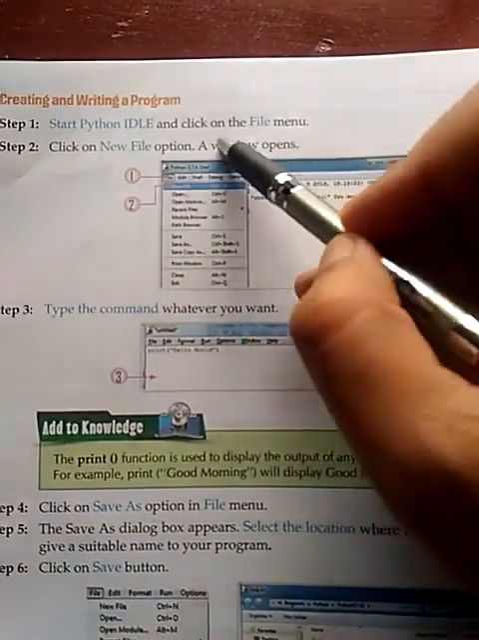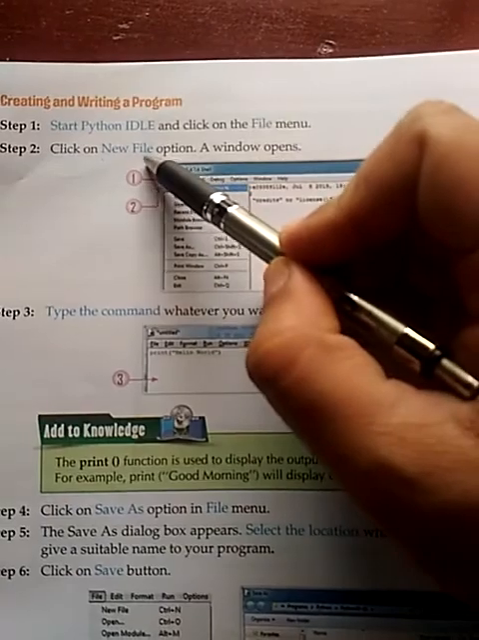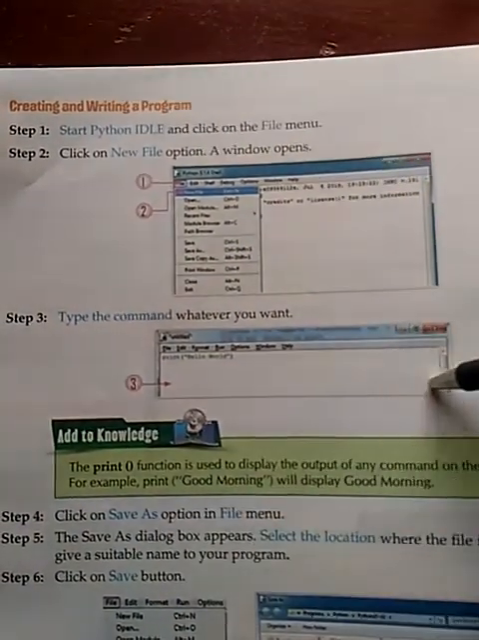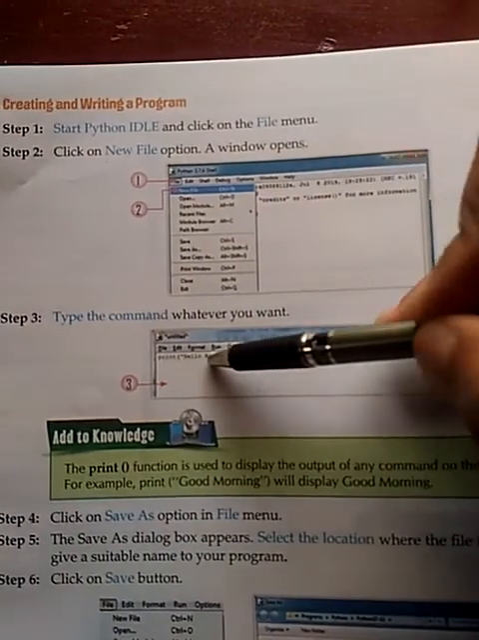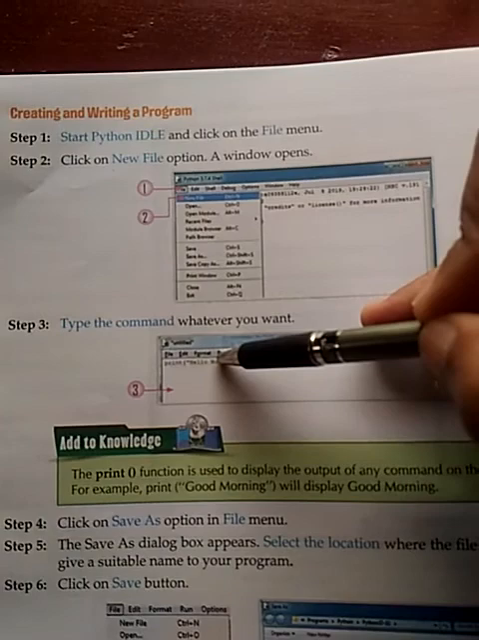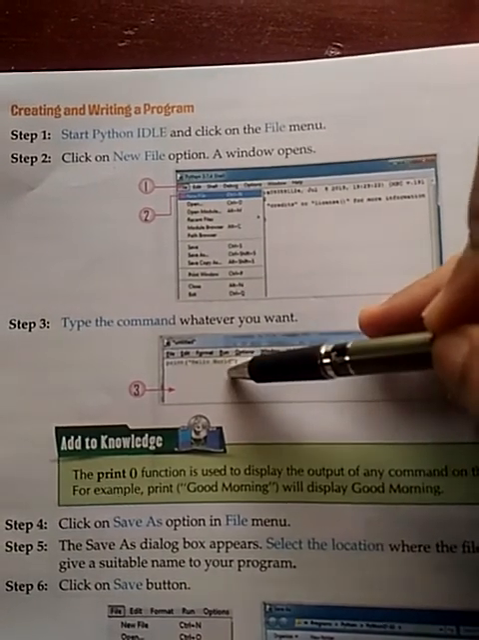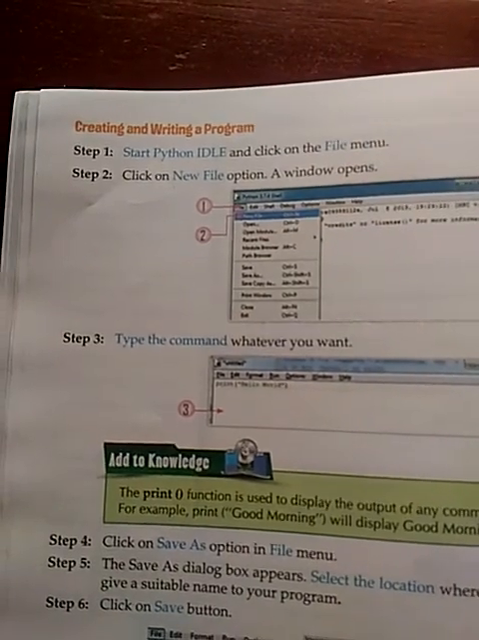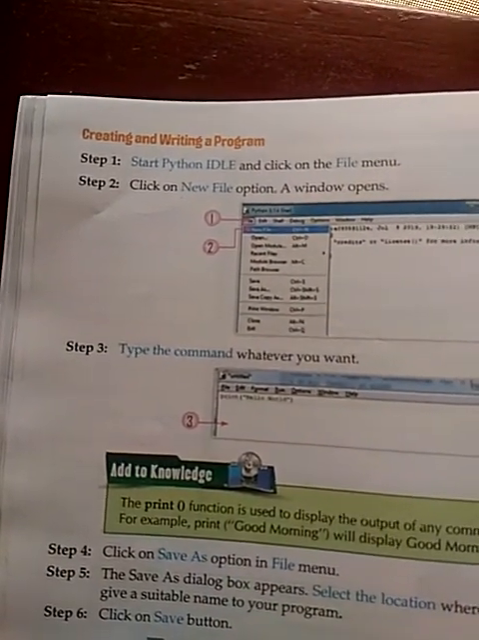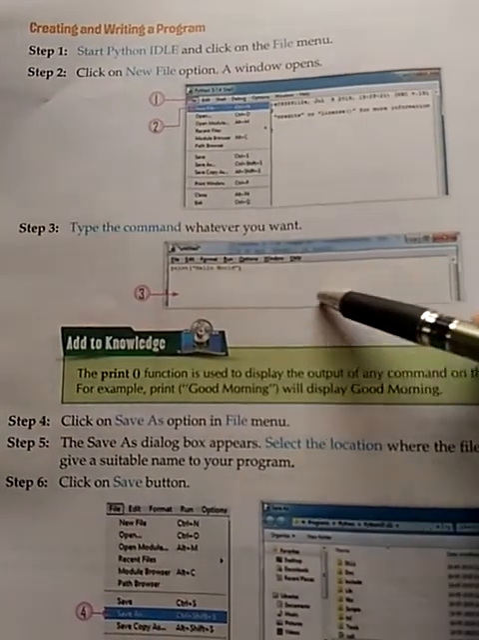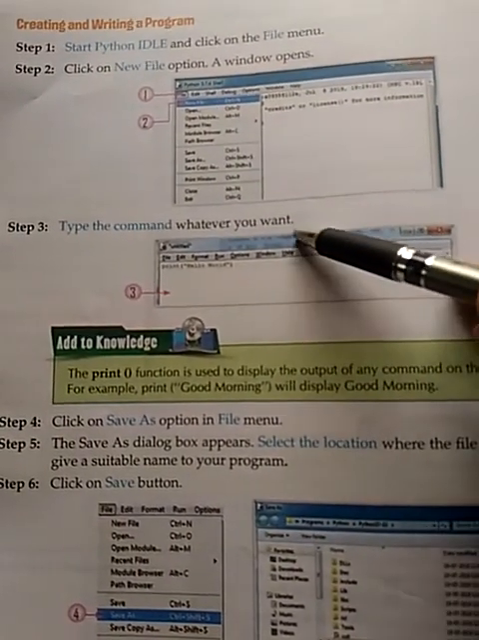Click on the file menu. After that, new file option. After clicking the new file option, this window will appear. Here you can write a program. After writing a program, you need to save it. After saving it, you need to execute it. The shortcut key for the execution of the program is F5. So you can execute the program after saving in the script mode.